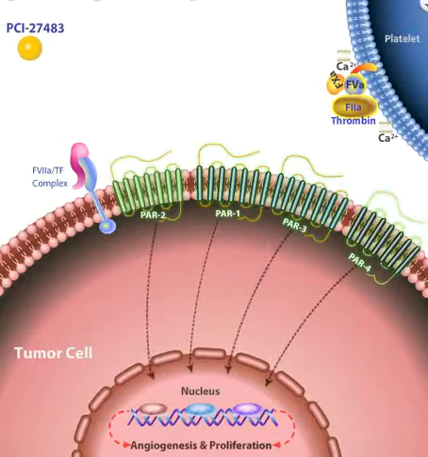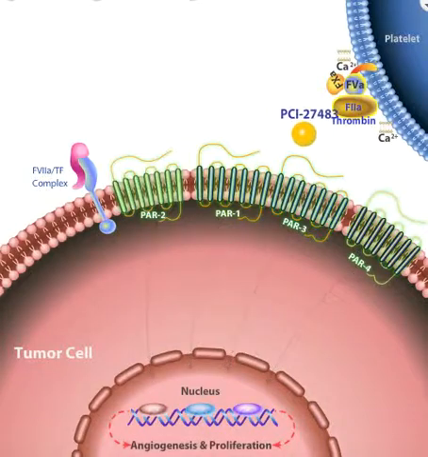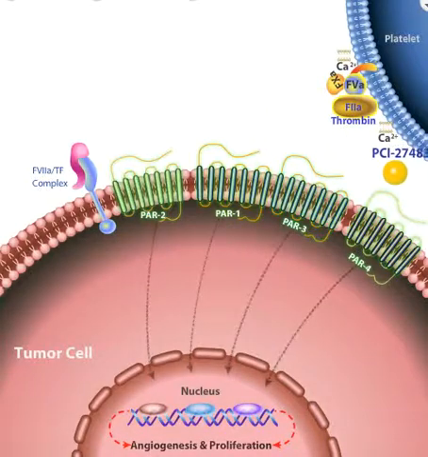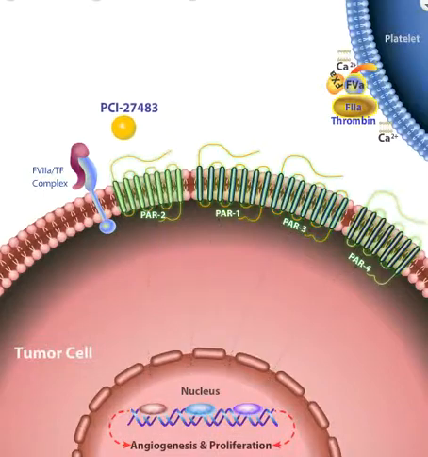When the factor 7a inhibitor, PCI-27483, is administered subcutaneously, it becomes widely distributed across tissues and organs in the body. PCI-27483 directly inhibits the activation of factor 10 and PAR2 by factor 7a.